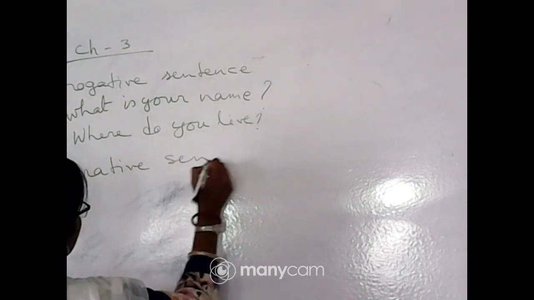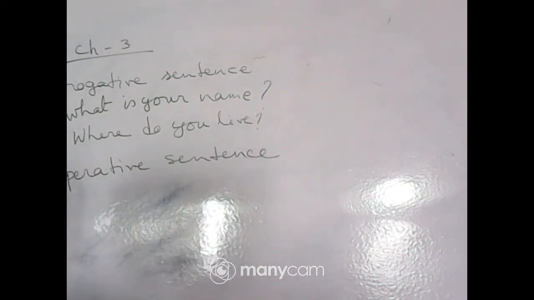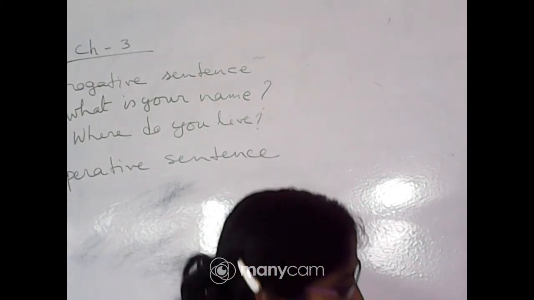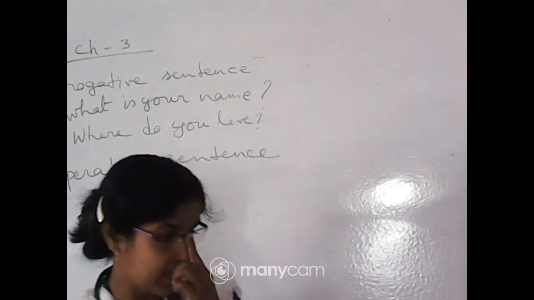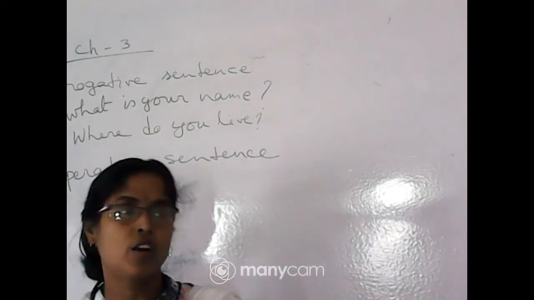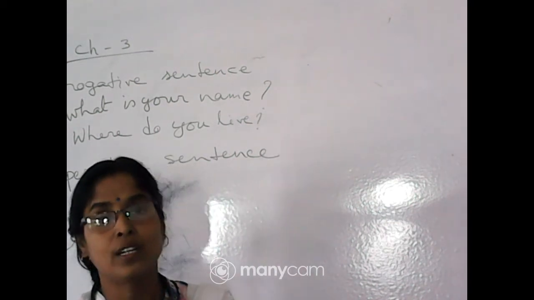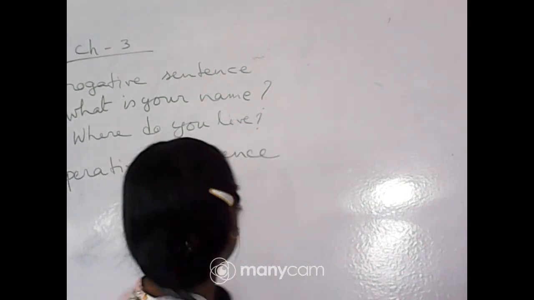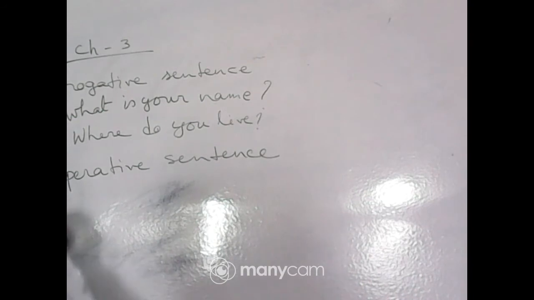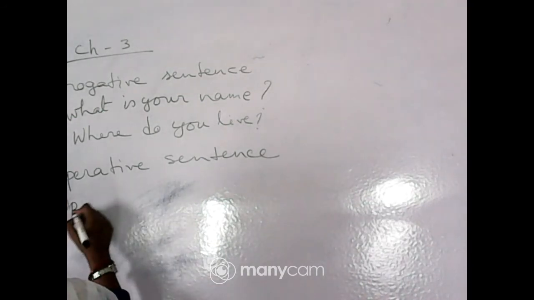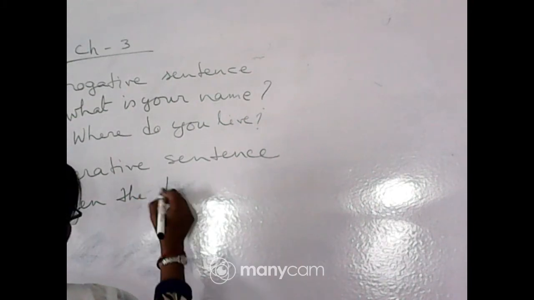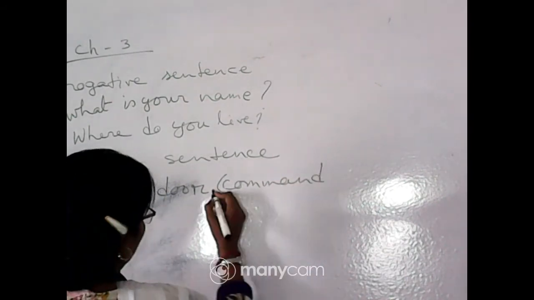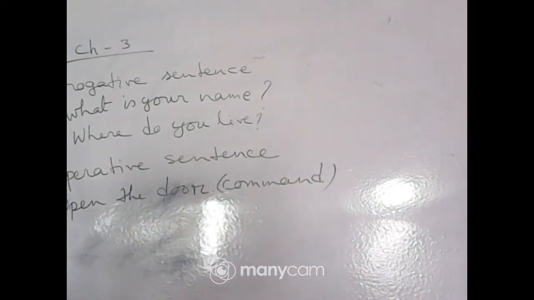Imperative sentence. Yes, tell me, ma'am. Yes, Snehanjana. So, imperative sentence: a sentence that gives a command or a request is an imperative sentence. For example, open the door, that is a command. Open the door. So it is an imperative sentence.